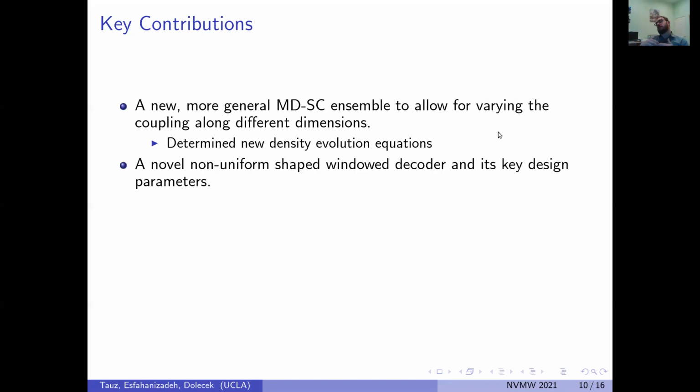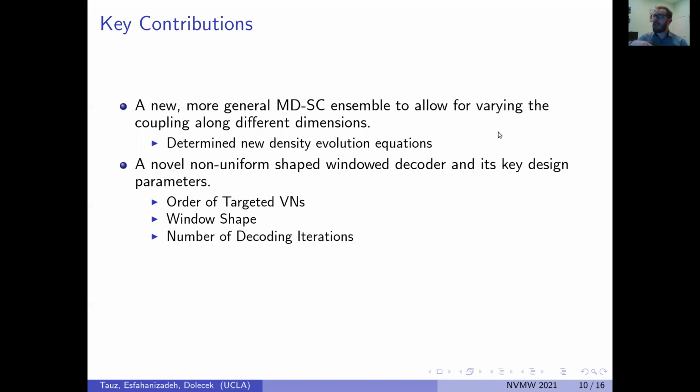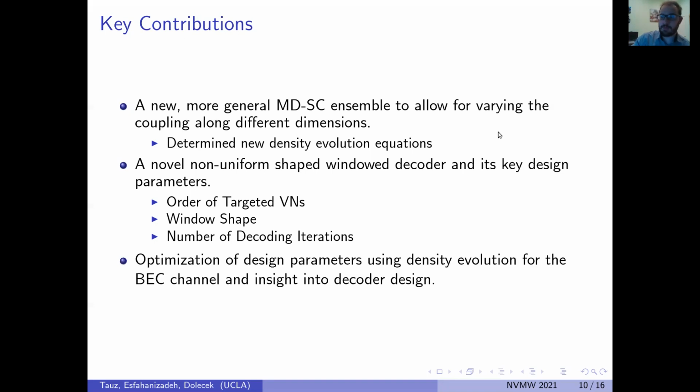We present a new, novel non-uniform shaped window decoder and provide its key design parameters, such as the order in which the target variables should be decoded, the shape of the windows, and the number of decoder iterations used per window. We additionally show how to optimize the design parameters using density evolution for the binary erasure channel and provide some insight into decoder design.